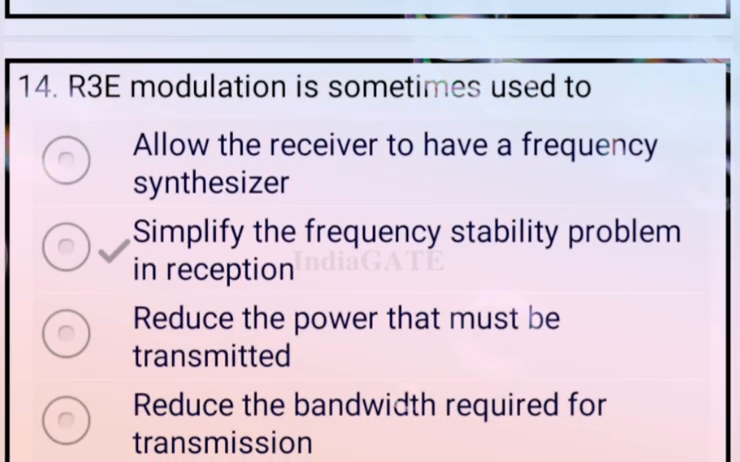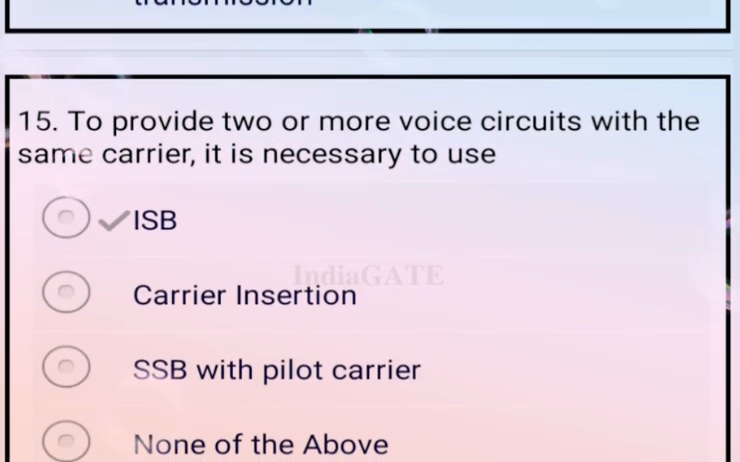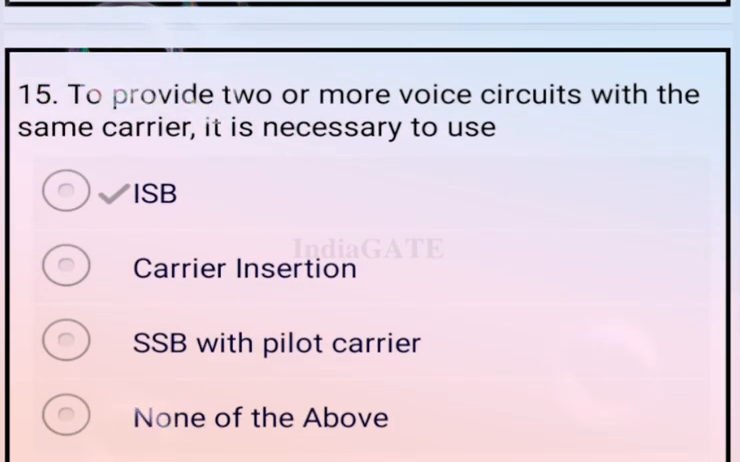Next question. R3E modulation is sometimes used to simplify the frequency stability problem in reception. So the correct answer for this question is option B. Now come to the next question. To provide two or more voice circuits with the same carrier, it is necessary to use ISB. So option A is your correct answer.